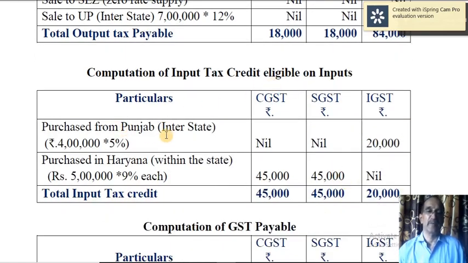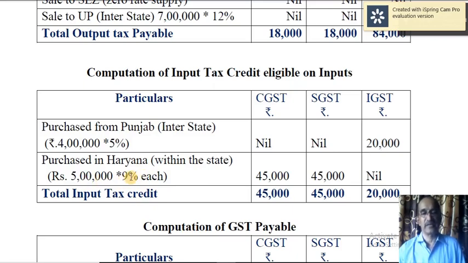Purchase from Punjab, so interstate, so IGST is applicable, 4 lakh into 5%, so 20,000. Purchased in Haryana only, within the state, so it is CGST and SGST which are applicable. On 5 lakh, actually GST rate is 18%, that is divided into 9% each, CGST and SGST.